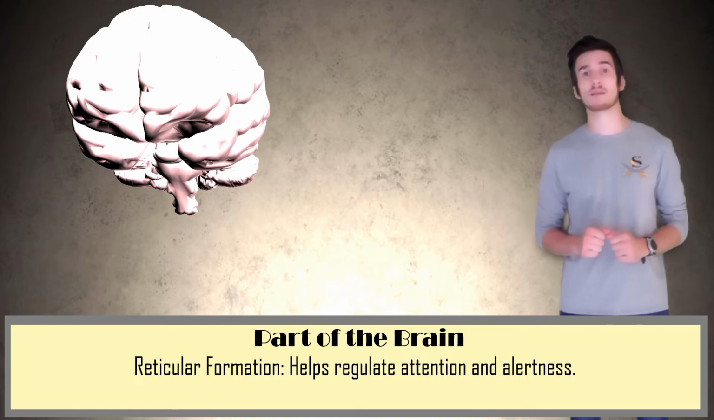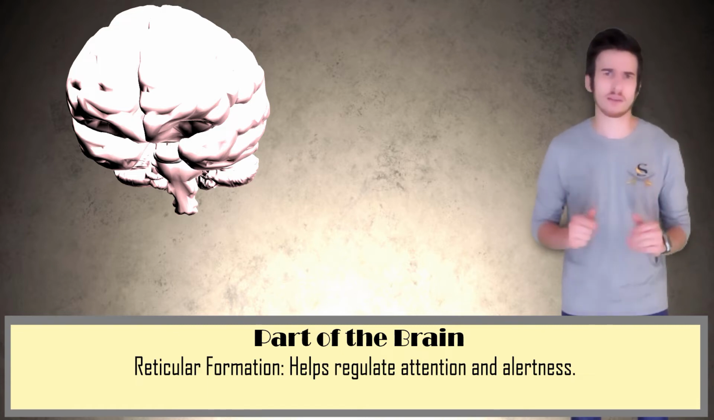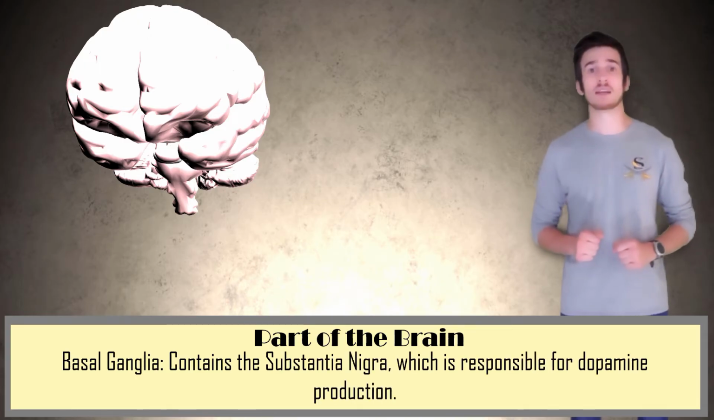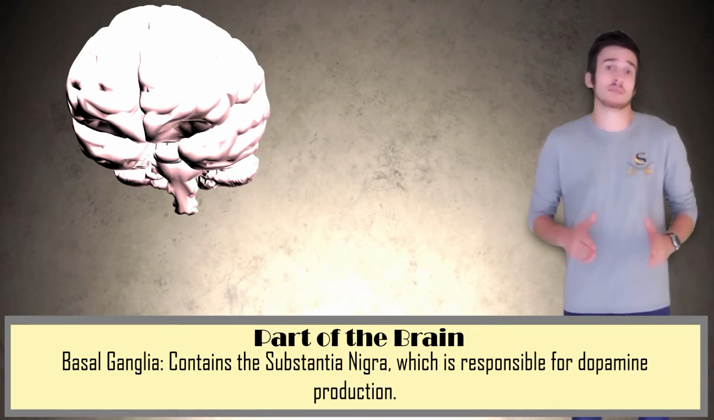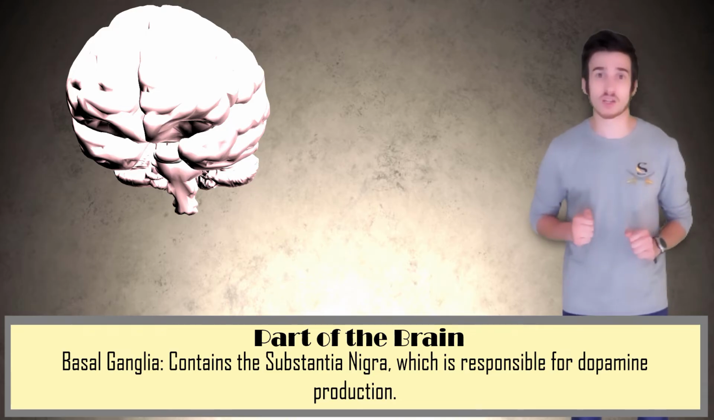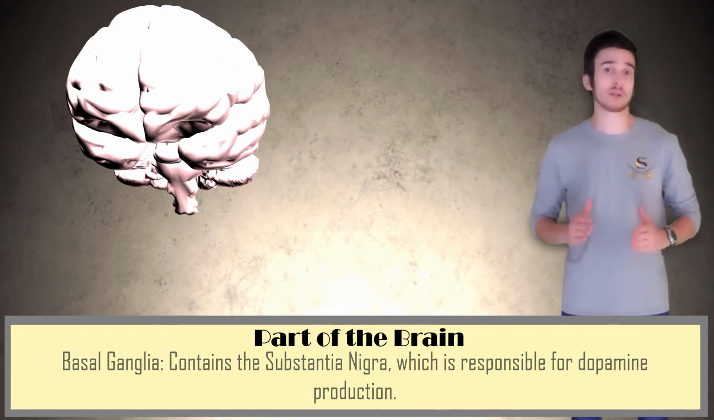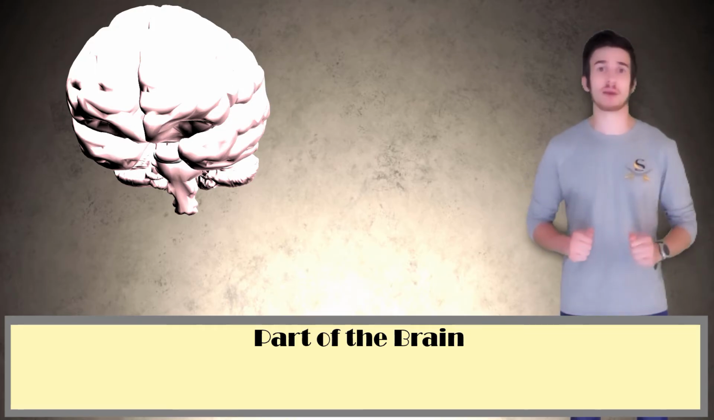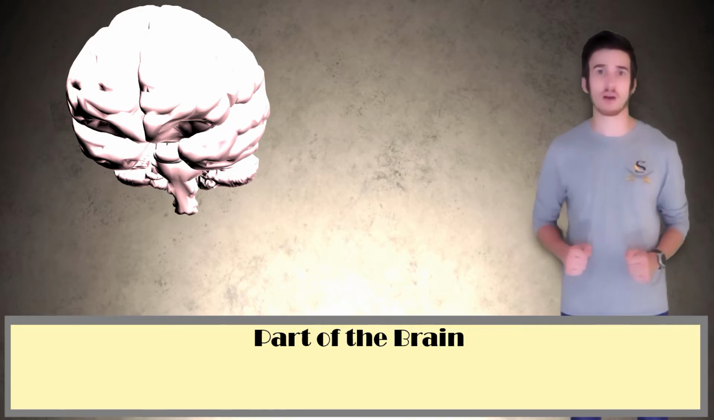Also part of the brainstem, but located in the midbrain rather than the hindbrain, is going to be the basal ganglia. The basal ganglia is going to contain the substantia nigra, which is the major part of the brain responsible for dopamine production. Our cerebral cortex, located on the forebrain, is going to have 4 pairs of major lobes, meaning there is going to be a lobe on both the left and right hemisphere of the brain.